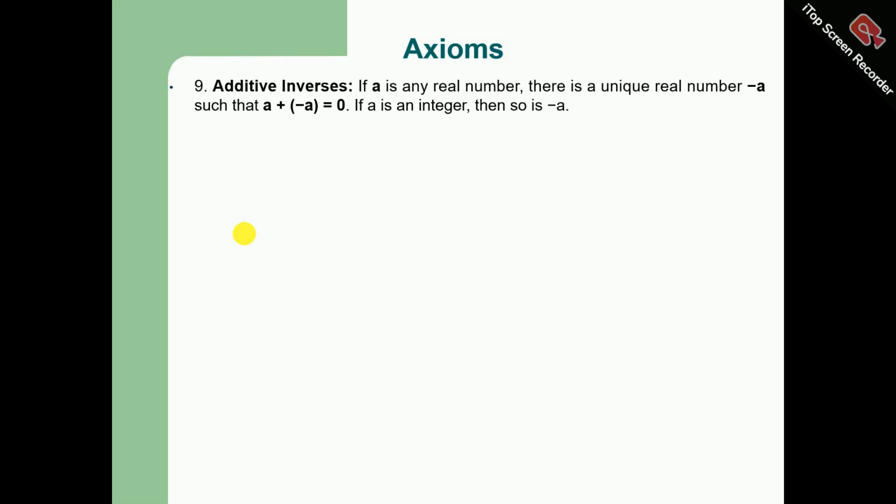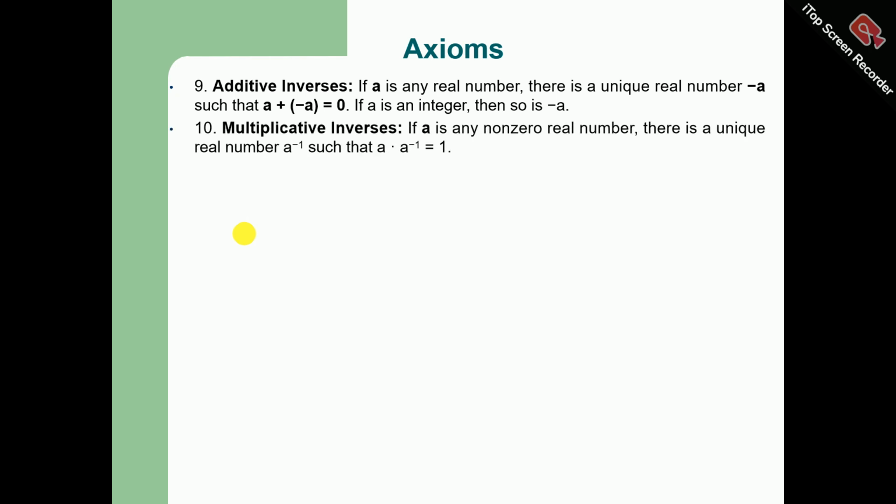We also have additive inverse. If A is any real number, there is a unique real number minus A such that A plus minus A is equal to 0. If A is an integer, then so is minus A. Multiplicative inverses. If A is any non-zero real number, there is a unique real number A raised to the power minus 1 such that A times A inverse is equal to 1.